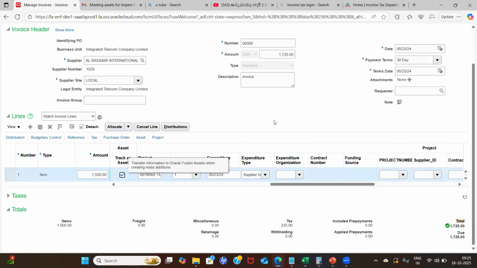Otherwise, these lines will not transfer to FA. So for the system to understand and transfer these expense lines to your FA module, we enable Track as Asset so that the system will recognize these lines to be capitalized. Okay. Thank you.